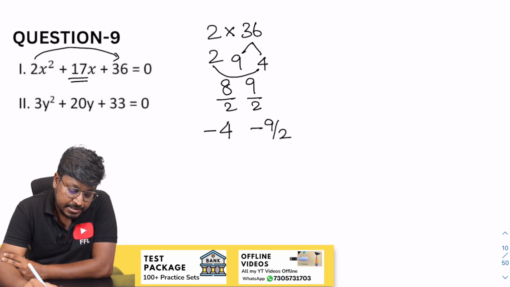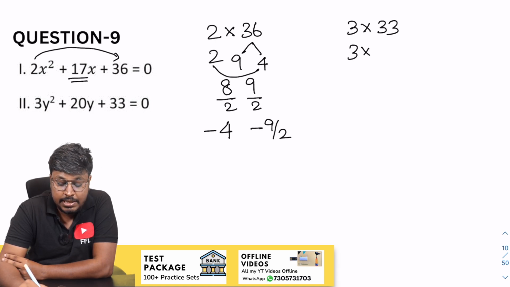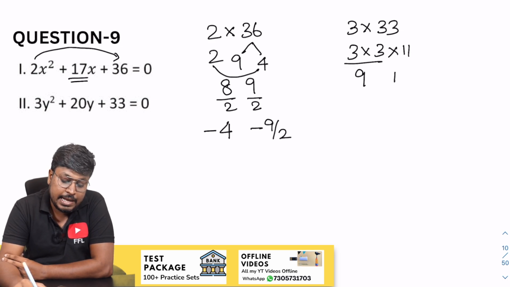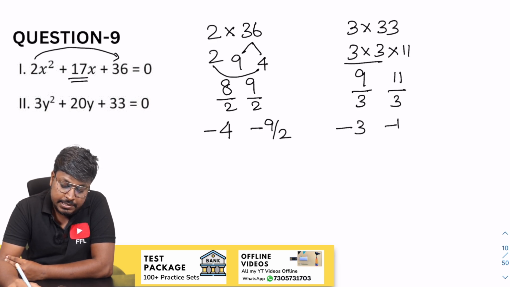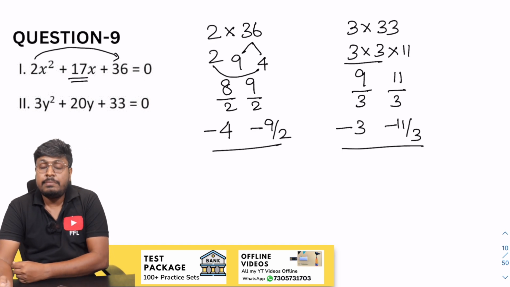So next question is 3y square plus 20y plus 33. So 3 into 33, and this 33 can be written as 3 into 11. So 3 into 3 will be 9. So 9 and 11, the resultant will be 20. So divided by 3, divided by 3. So this will be minus 3 and minus 11 by 3. That's it. So this will be the factors of x and this will be the factors of y.